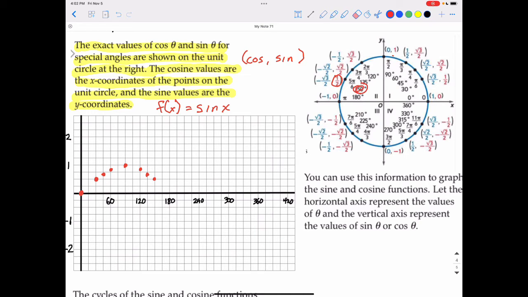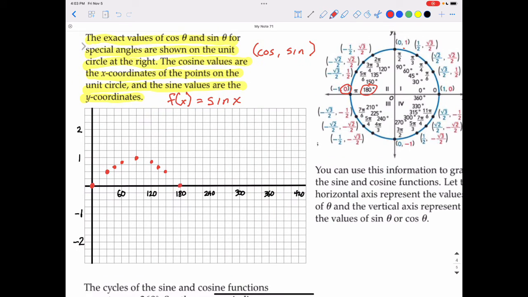And then we have a quadrantal angle at 180 degrees, and the sine of 180 is 0. So it does look like we've done one full cycle because we're back to the x-axis, which is where we started at 0, 0. However, if we continue forward, we can see that if we go to 210 degrees, the sine of 210 is negative 1/2. So if I go over to 210, I'm going down to negative 1/2. And you can see that it's actually now going into the negatives.